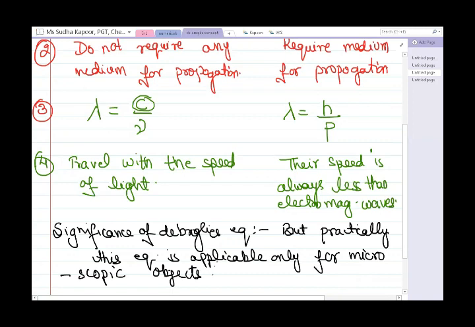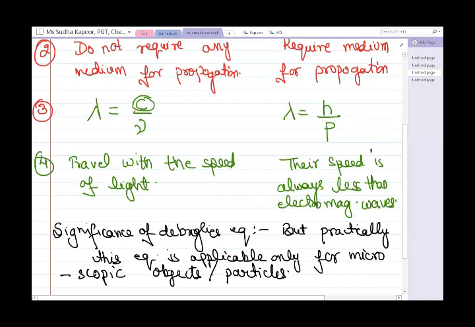So the significance of de Broglie occurs in case of the microscopic particles. And this relationship is not at all significant for everyday life things. This is the main concept of the de Broglie, and it was verified by various different experiments also.